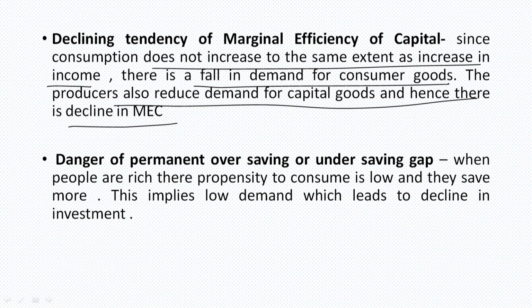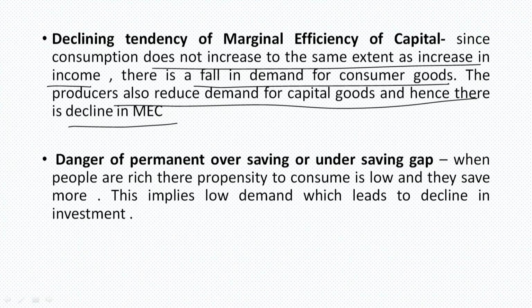There is another danger that is always prevalent: permanent over-saving or under-saving. As I told you, if by behavior a consumer is a miser, whatever the increase in income, entirely it will be saved. That means the consumer is not consuming at all, so a tendency of over-saving is there.